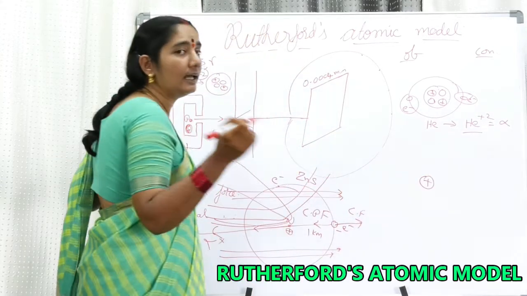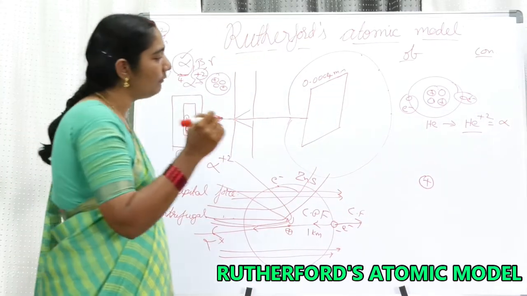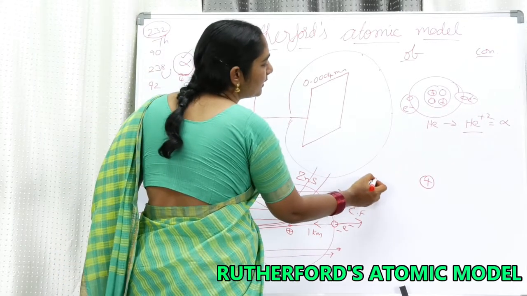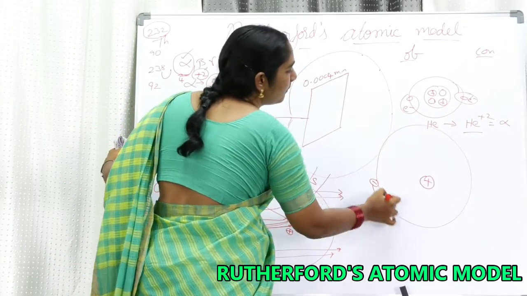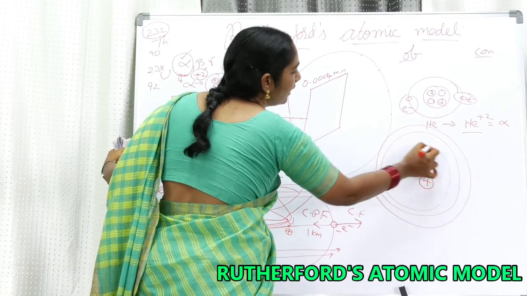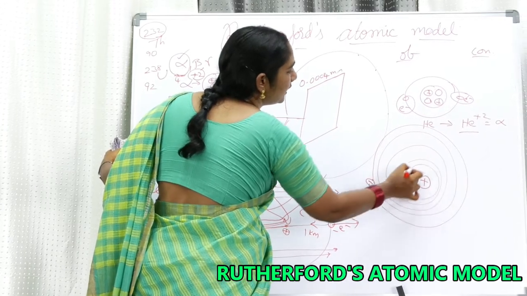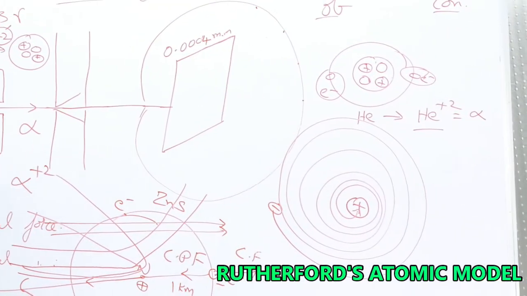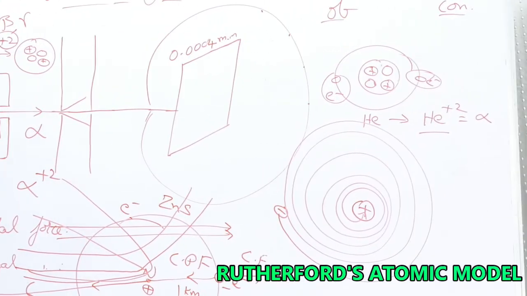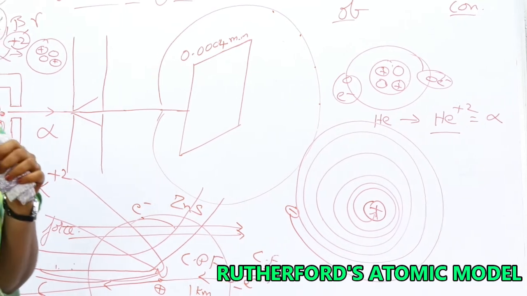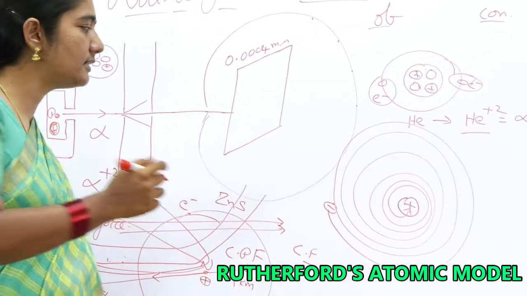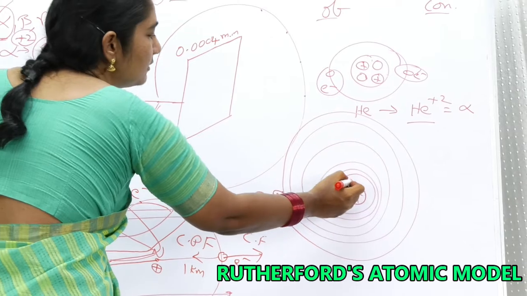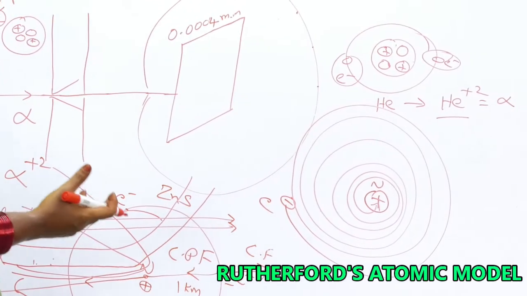According to classical physics, when two oppositely charged particles are moving around each other, they continuously lose energy. Here the electron, which is negatively charged, moves around the nucleus, which is positively charged, two oppositely charged particles.